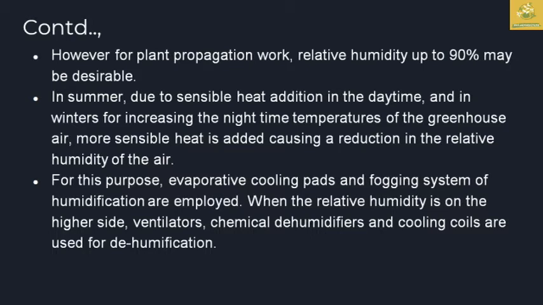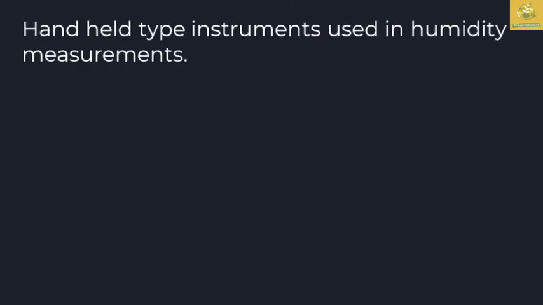In summer, due to the sensible heat addition in the daytime, and in winters for increased nighttime temperatures, the greenhouse needs more sensible heat added along with a reduction in the relative humidity of the air. For this purpose, evaporative cooling pads as well as fogging systems of humidification are employed in controlled greenhouse structures. When the relative humidity is on the higher side, ventilators, chemical dehumidifiers and cooling coils are used for the dehumidification process in the controlled structures.